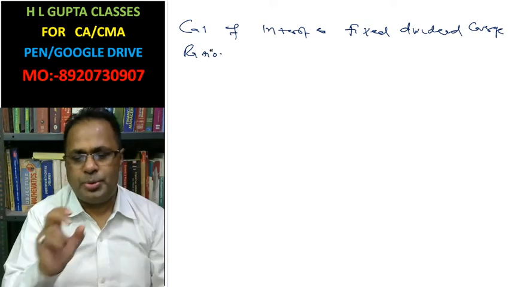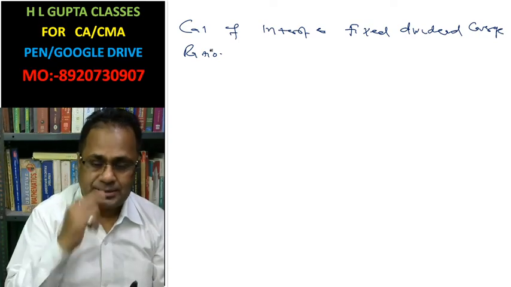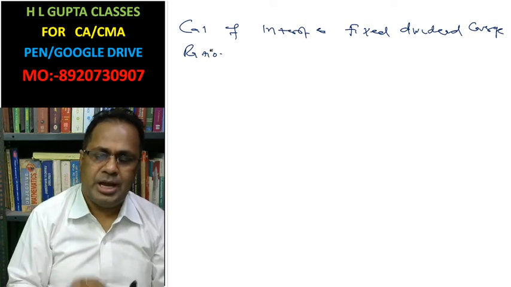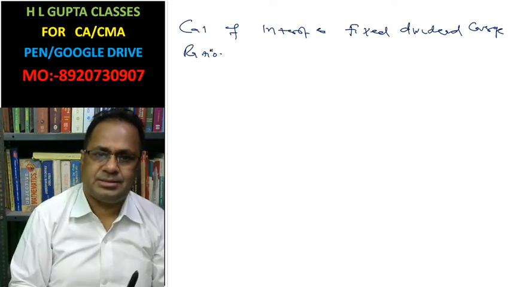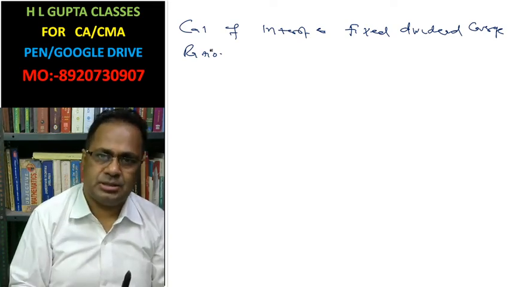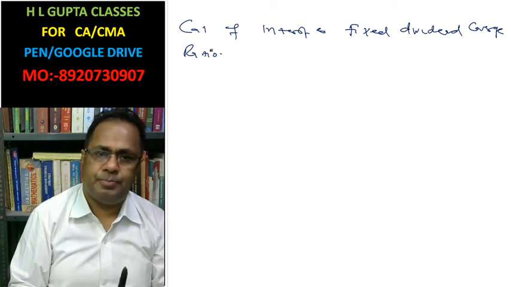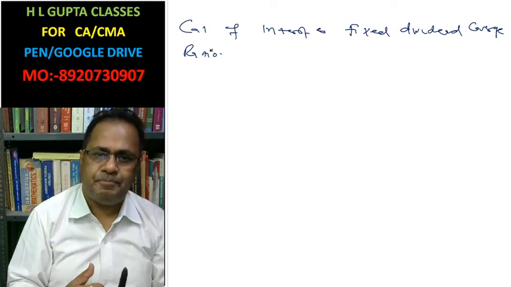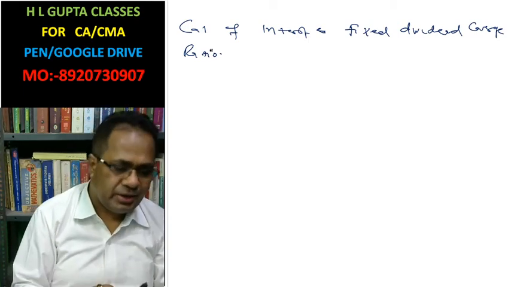If after profit after tax we pay preference dividend, and add the interest amount, then we have profit after tax plus interest. This much amount should be available to pay preference dividend and interest.